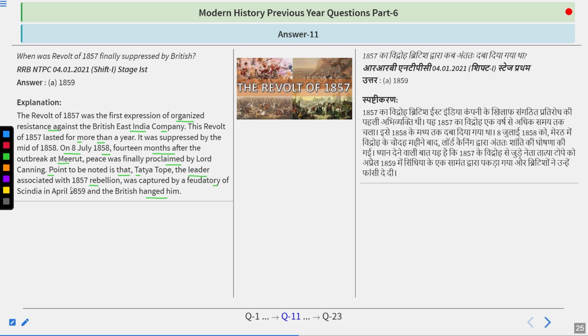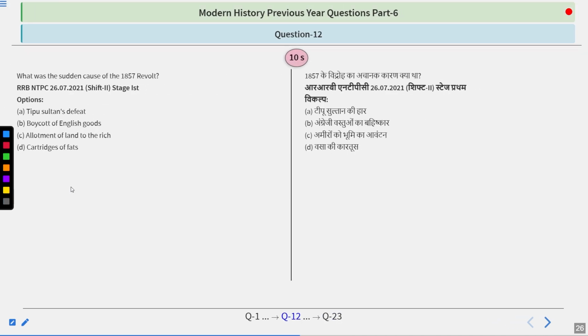After this, the Government of India Act, which came in 1858, was enacted. Lord Canning became the first Viceroy of India. Queen Victoria became the Empress of India. After all this, the British Empire was firmly started in India, the Mughal Empire ended, and the different regional kings were also ended.